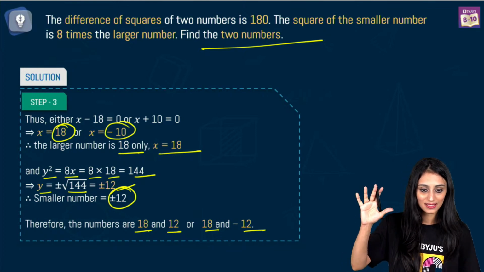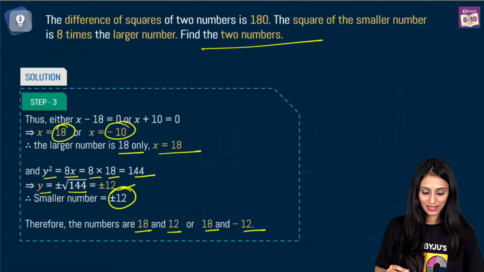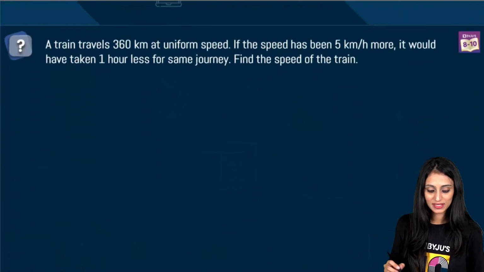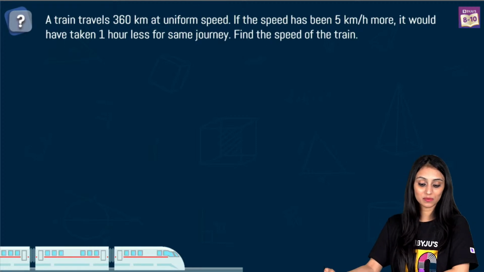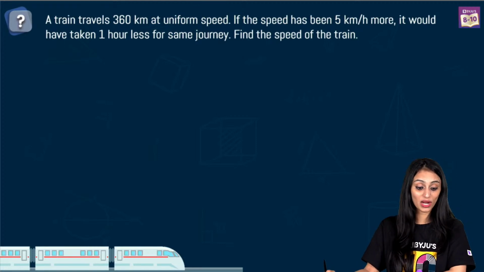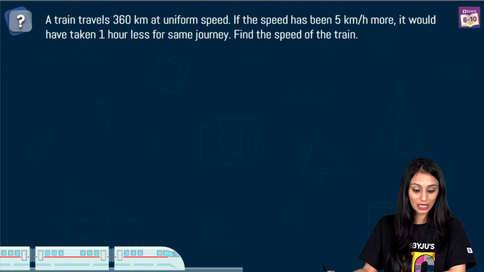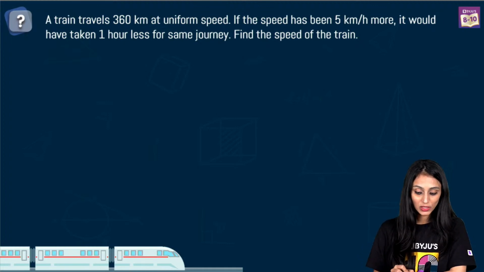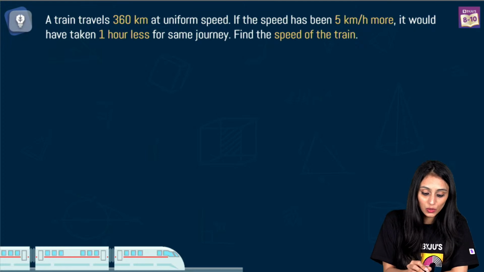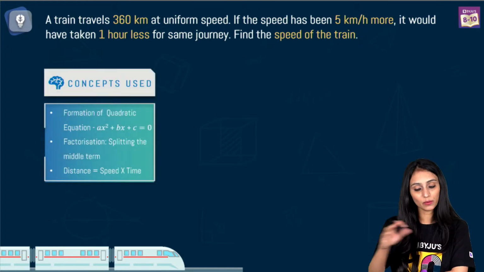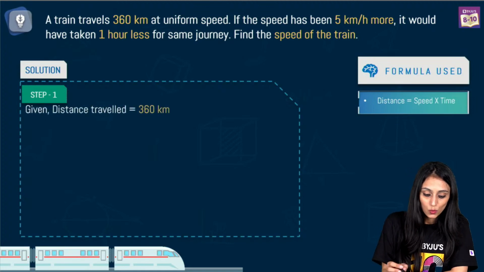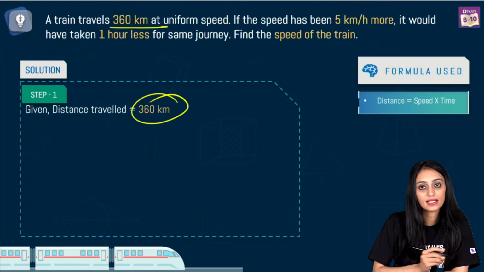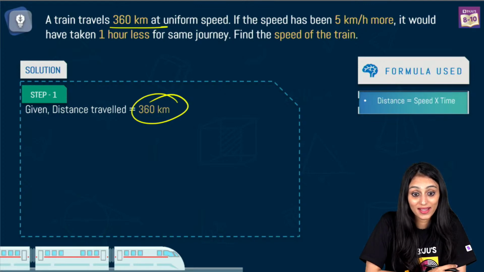Understood? Yes? Okay, great. Let's move ahead. Let's take a look at question number 7 now. So a train travels 360 km at a uniform speed. If the speed had been 5 km per hour more, it would have taken 1 hour less for the same journey. Find the speed of the train. So we are talking about the train here. It has a uniform speed, right? That means speed will remain same. And we have to find out the speed also. So what is the distance that the train is covering? 360 kilometers. Important one, yes? Speed problems are always important.